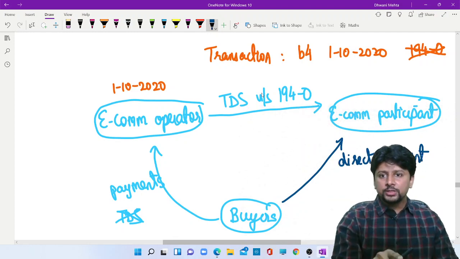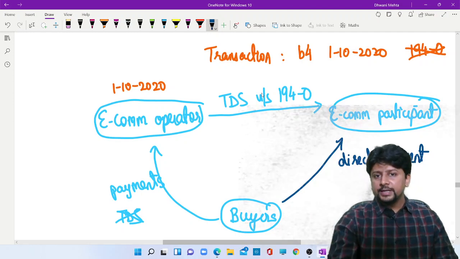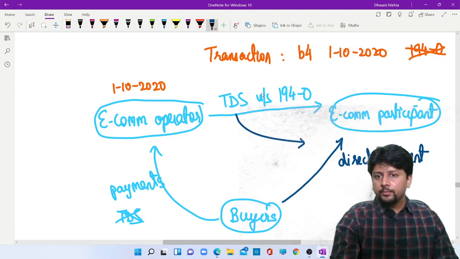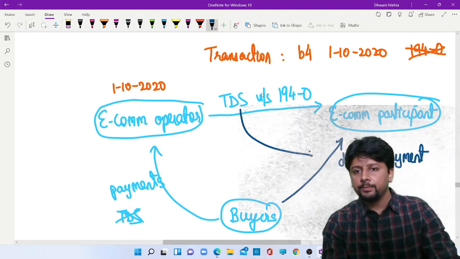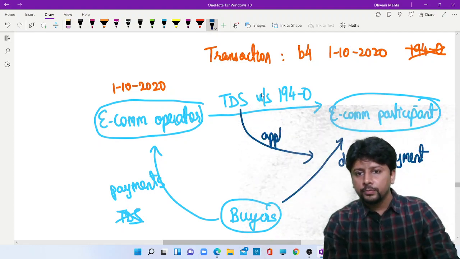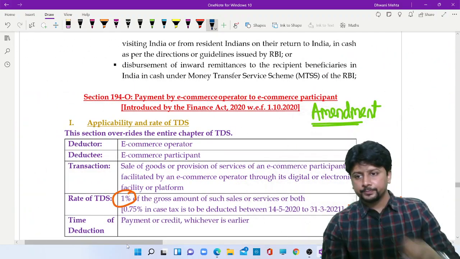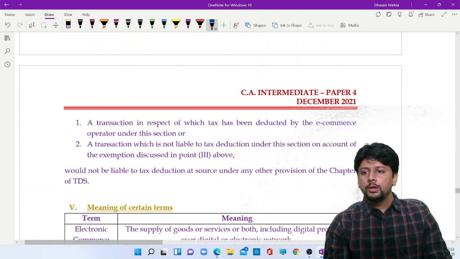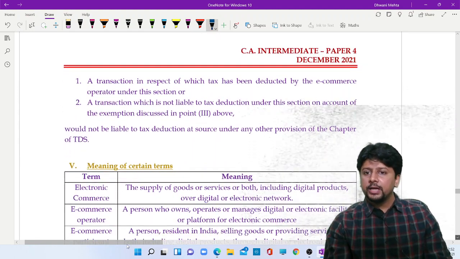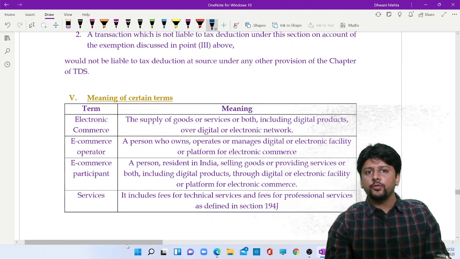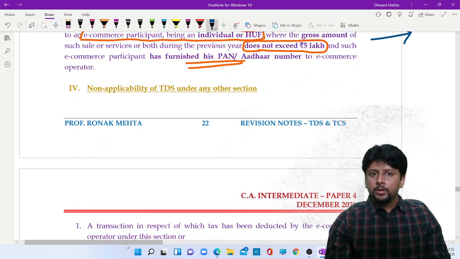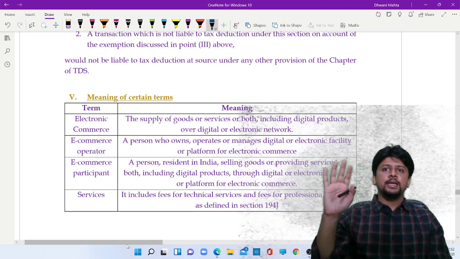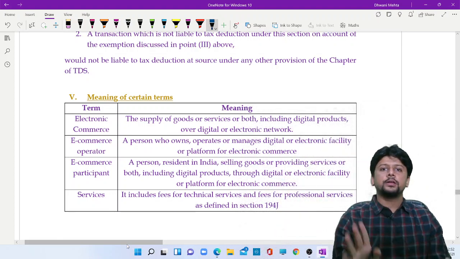So when the e-commerce operator does TDS, it will be done on this direct payment also. If section 194O applies, then other sections of TDS will not apply. No TDS will be done under any other section if you do TDS under 194O.